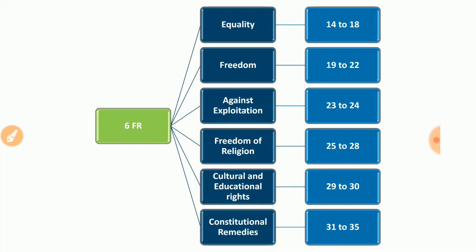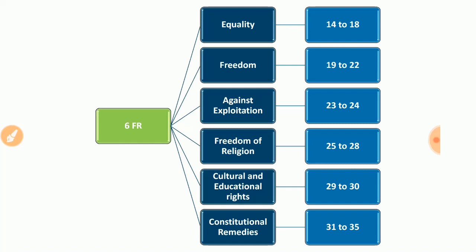The next important point: these fundamental rights are enforceable by the court, subject to certain restrictions. That means if you are not following them, then the court can impose these fundamental rights over you. So fundamental rights are justiciable, that means enforceable by the Indian courts. One more important point: fundamental rights are against the state, for the protection of the individual. Because the government or the state cannot impose anything like that. So on one side we are getting protection, on the other side we are not, so it is a combination of two.